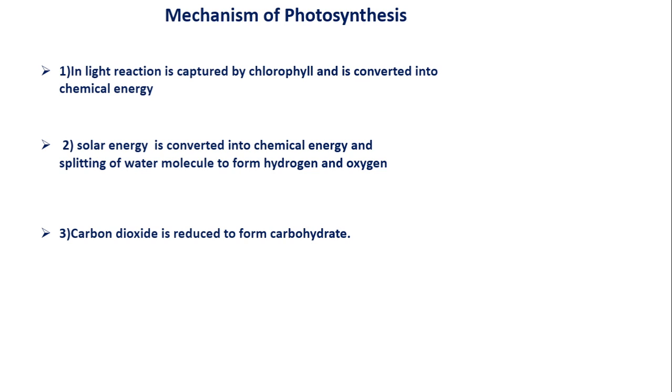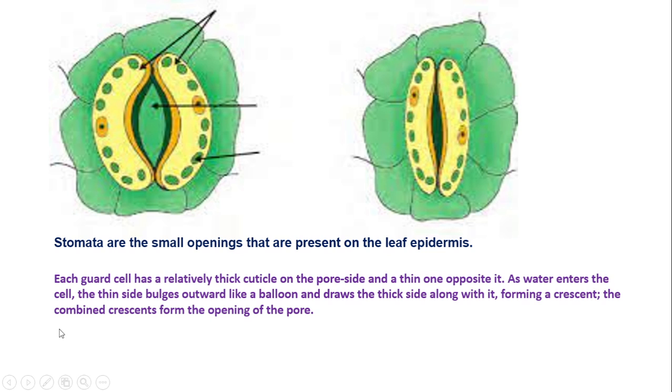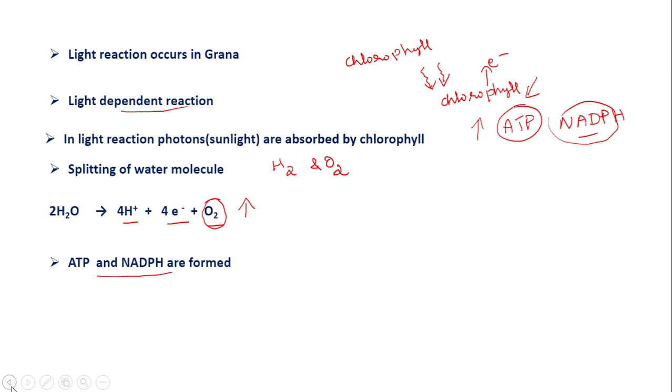Now in the dark reaction, what happens? In the dark reaction we can observe there is a fixation of carbon. So carbon is fixed. Carbon dioxide will be reduced. What is happening in the dark reaction? Carbon dioxide will be reduced to carbohydrate.